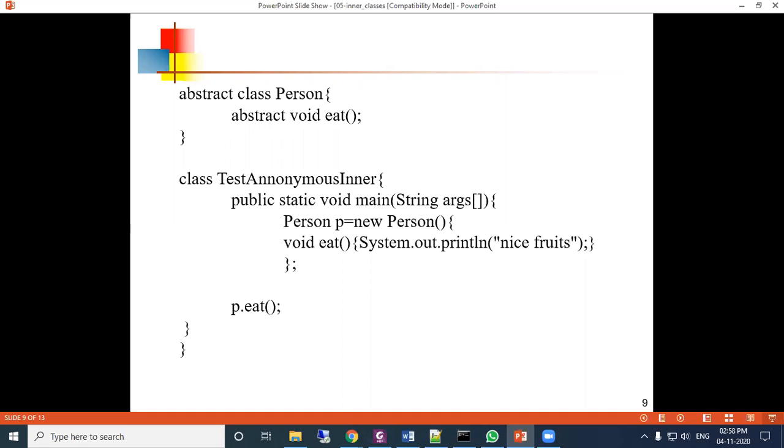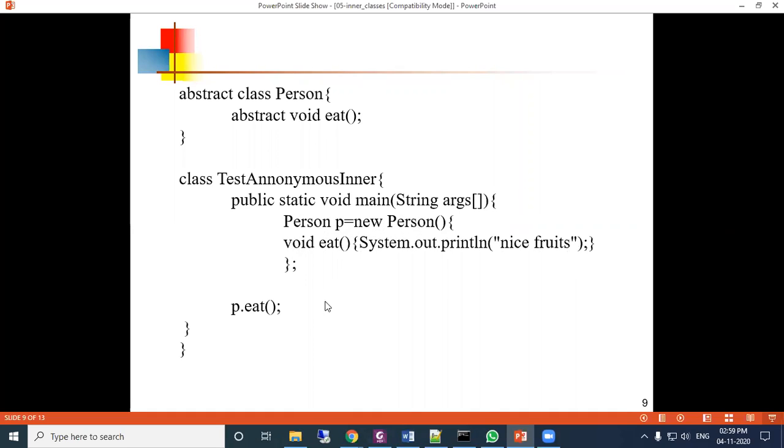But remember, here there is no inheritance concept applied. Inside another class, this is called an anonymous class. So without creating any other class, we have created one reference p that refers to a Person, and that method is defined here: void eat, nice fruits.